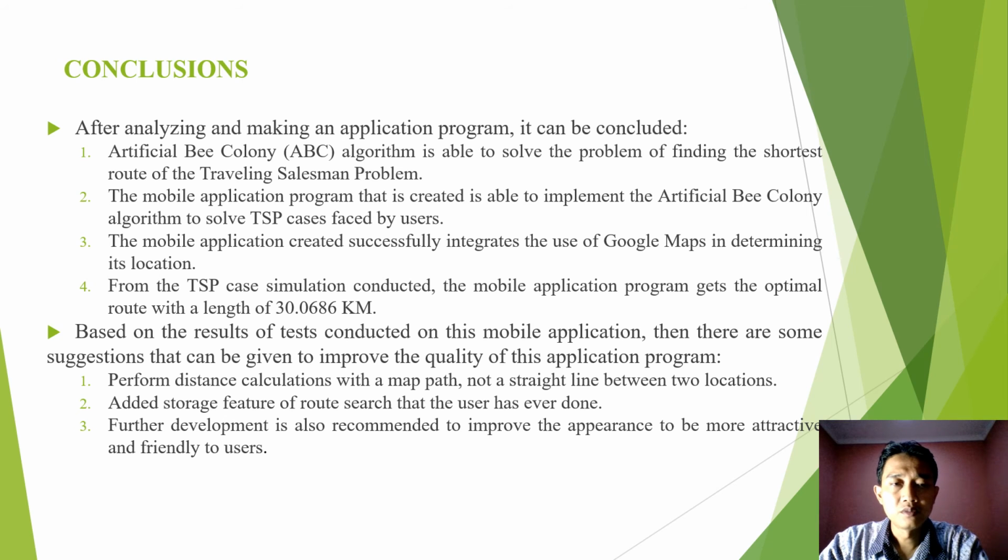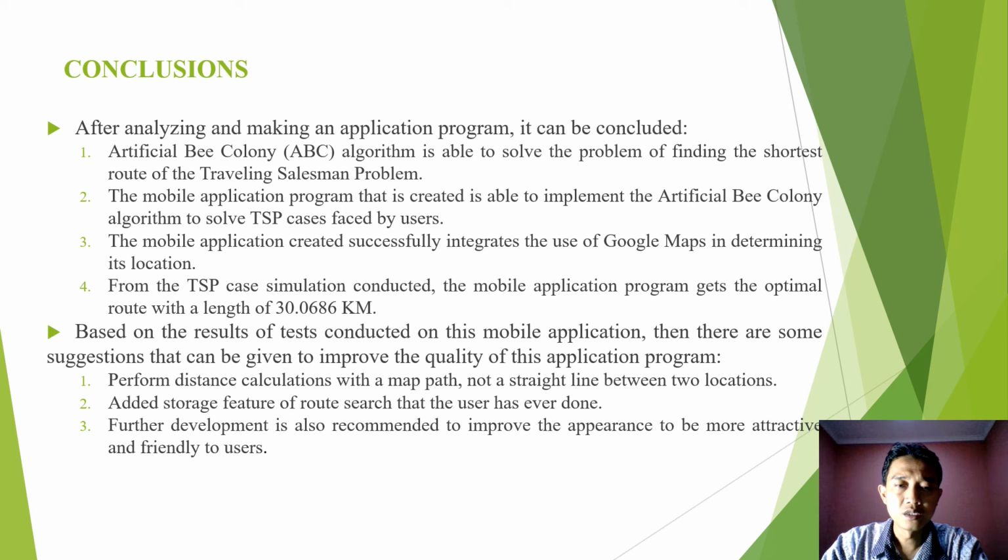Conclusion: after analyzing and making the application program, it can be concluded that the artificial bee colony ABC algorithm is able to solve the problem of finding the shortest route of the traveling salesman problem. And the second, the mobile application program that is created is able to implement the artificial bee colony algorithm to solve the TSP case by the user.